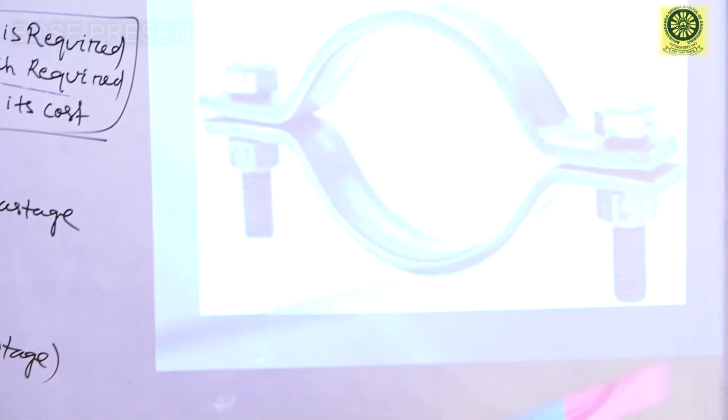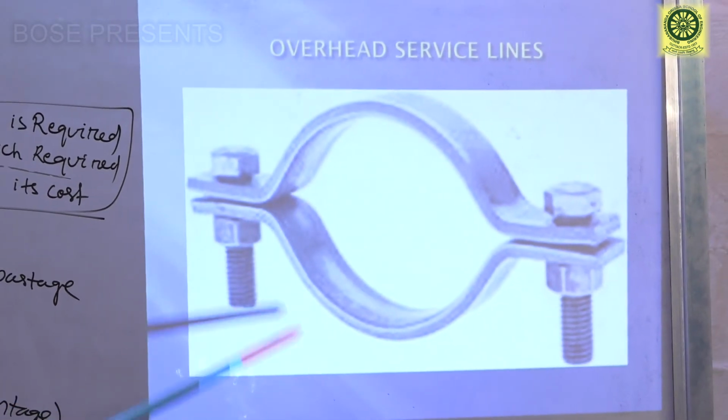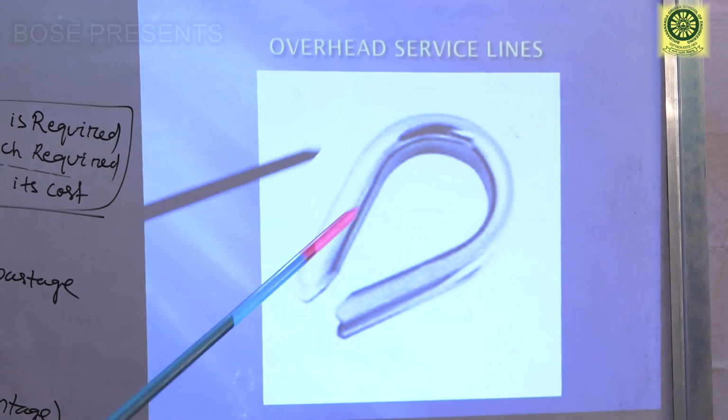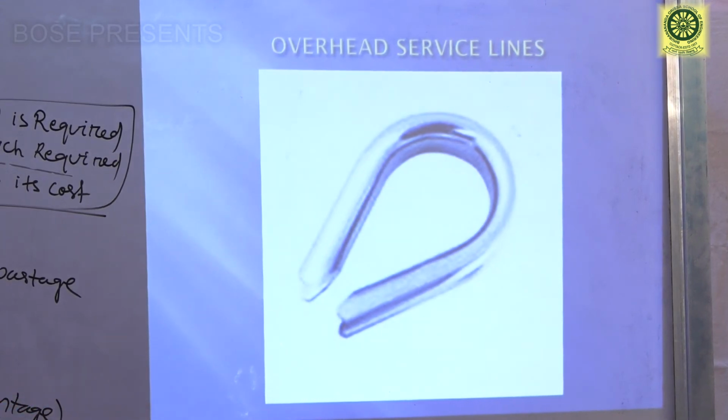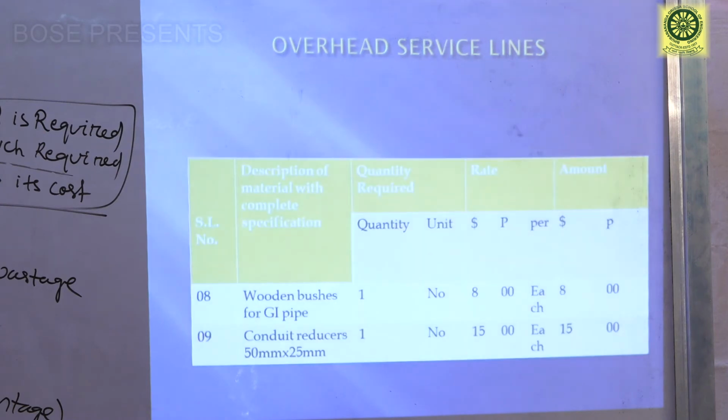This is the pipe clamp. As I have discussed, this is the construction of a pipe clamp. Next, this is the thimble. This is the earthing thimble, the terminating point. Thimbles are used at the earthing terminating point because if any leakage occurs, that will be eliminated by this earthing thimble.